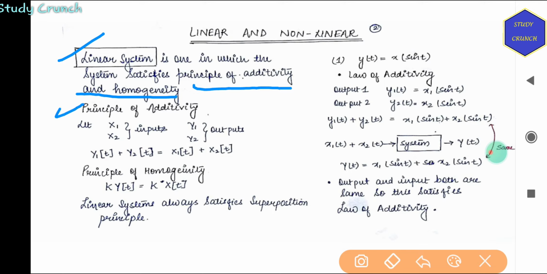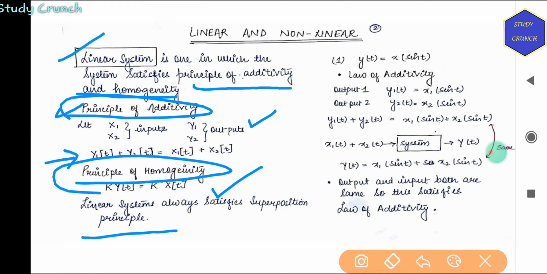The principle of additivity says if we have inputs x1 and x2 and outputs y1 and y2, then the response to x1 plus x2 should be y1 plus y2. And the principle of homogeneity says if we multiply the input by a constant, the output is multiplied by the same constant. If these two conditions are satisfied, then only the system will be linear.